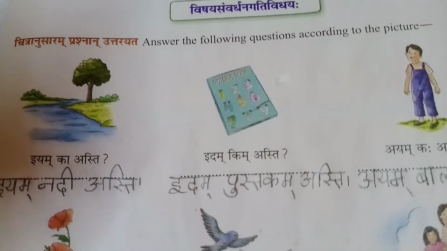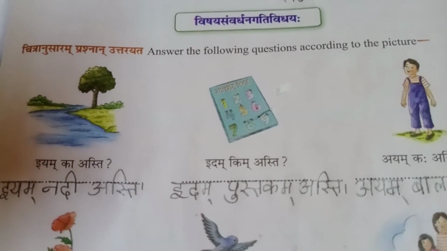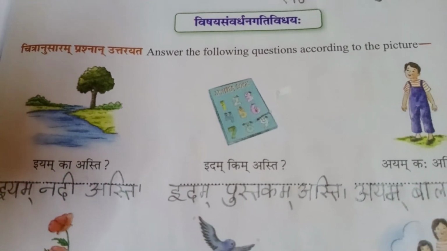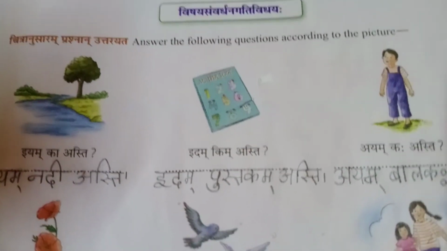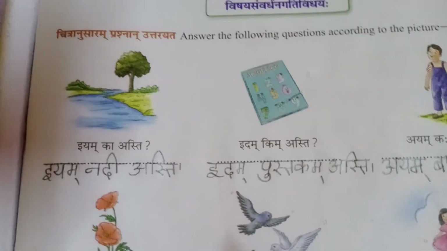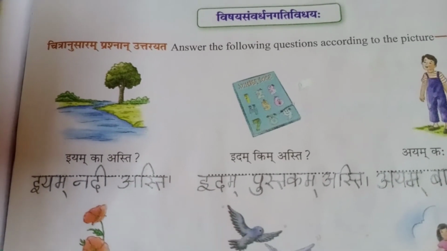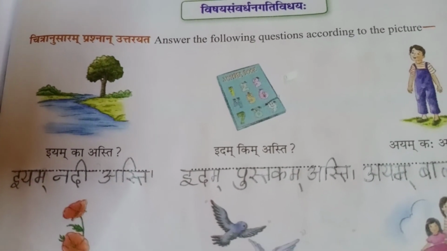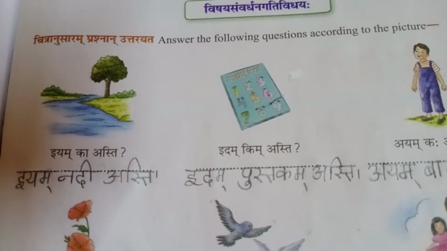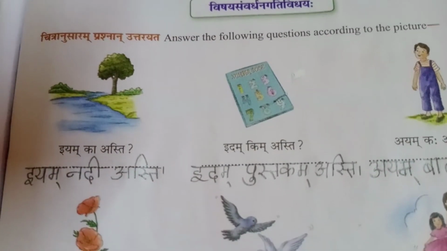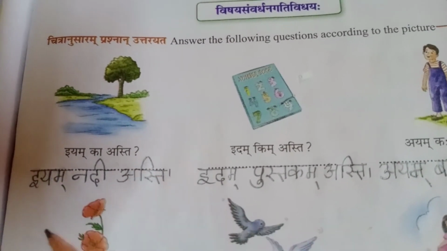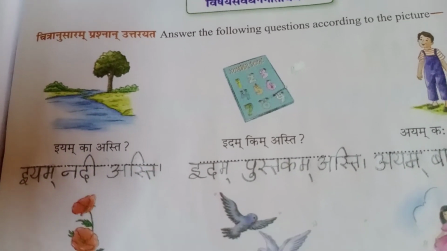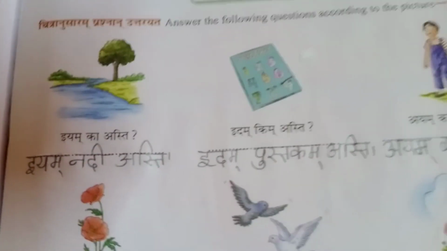So you know that when you are writing the answer, you are writing the WH word in English. What is your name? What? This one is WH word. Am I right? WH word means starting from WH. So what is your name? When we are writing the answer, my name is Sangeeta. So instead of what, we are writing the answer. No need to write WH word in answer. Am I right? In English.